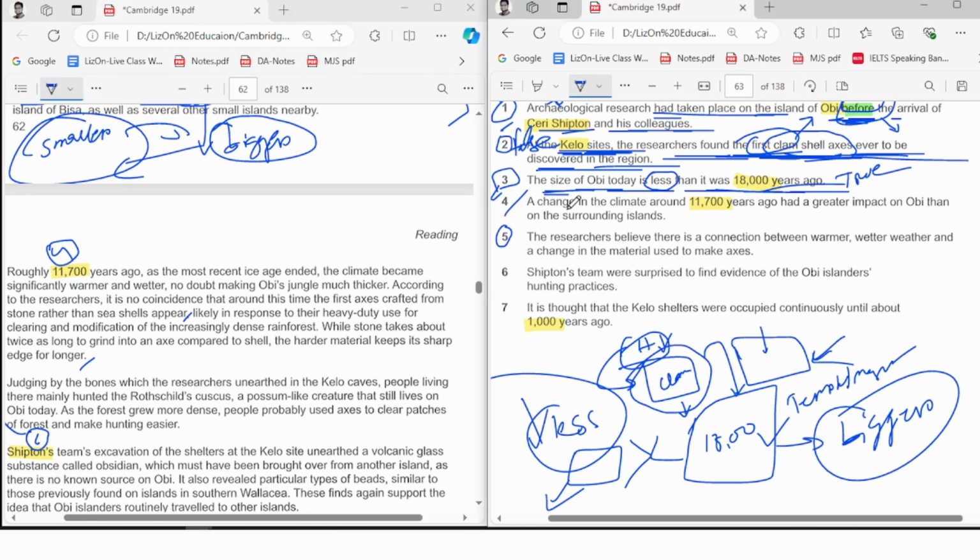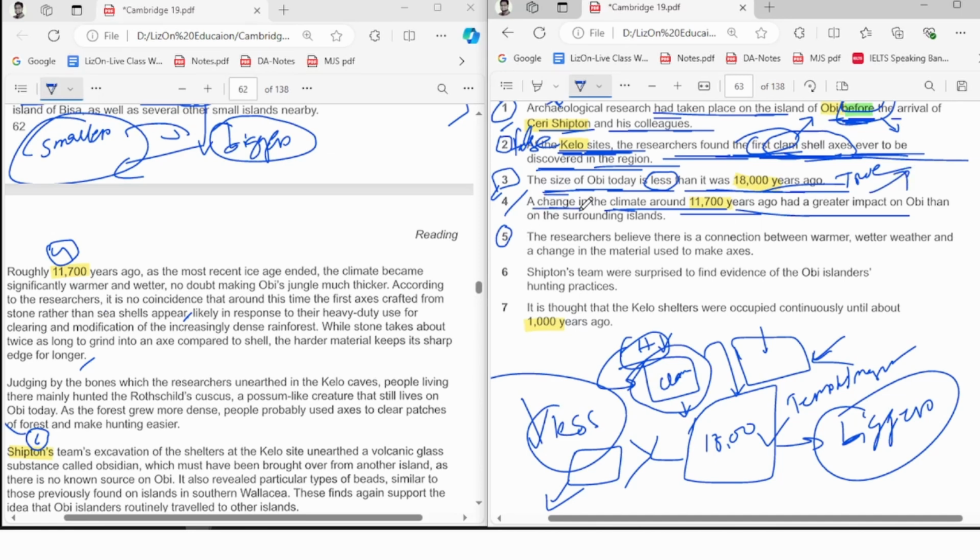Here, number 4, they're saying a change in the climate around 11,700 years ago had a greater impact on Obi than on the surrounding island. So they're talking about what? A change in the climate around 11,700 years ago had a greater impact. They're saying climate really changed. You don't need to worry about that. They're saying it had a greater impact.